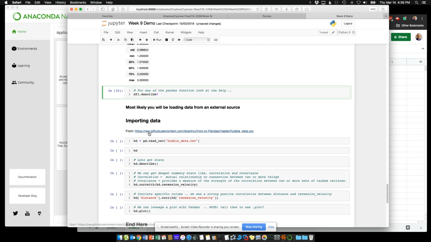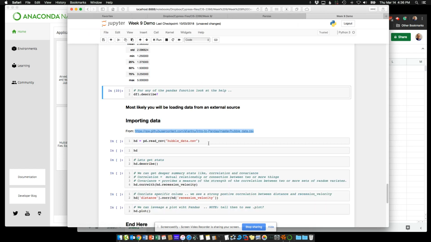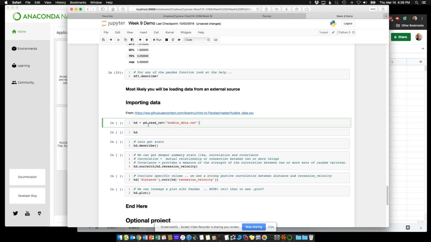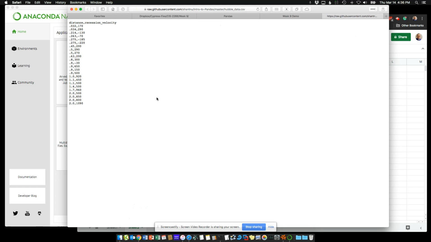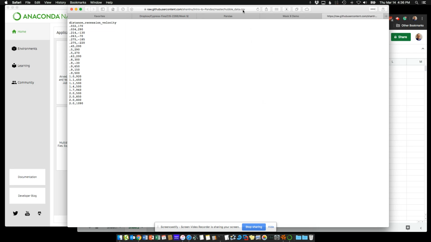In this case, I have a URL here. This is from GitHub. This is the Hubble data. So it's distance and recession velocity data here. And I can actually use Pandas to read a CSV. Understanding our raw data is very important to our data process. In this case, this is a .csv. You can see right there in the URL. And if this was local, that's fine too. I would download the file and import from a local disk. In this case, I'm going to go straight to the URL and grab it.